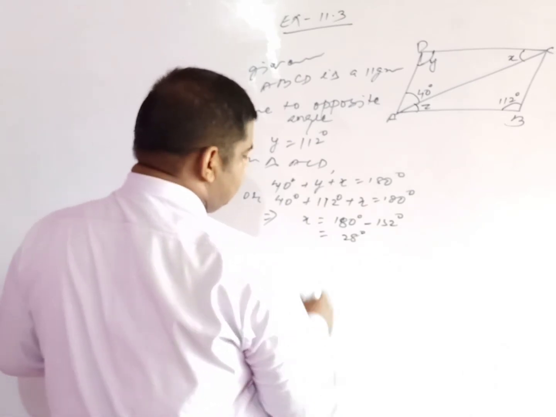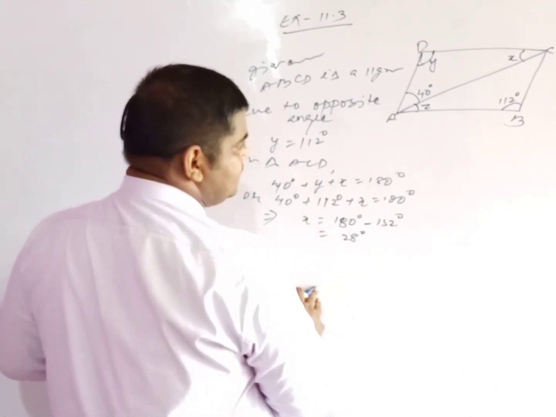So the value of x is equal to 28 degree.